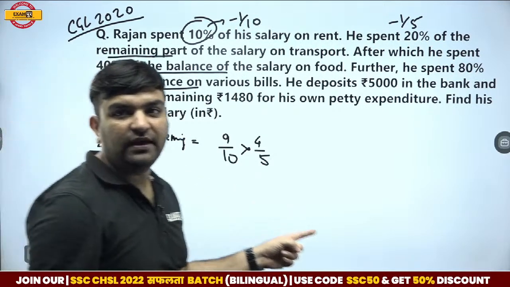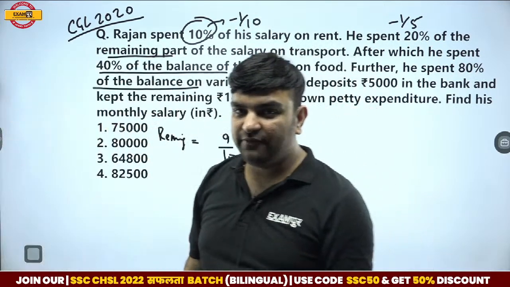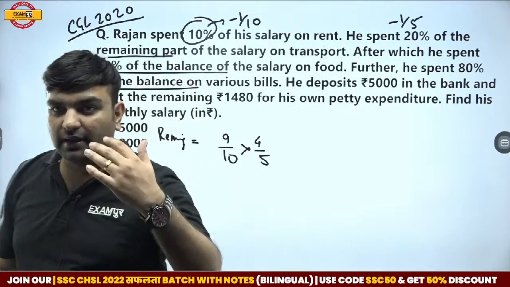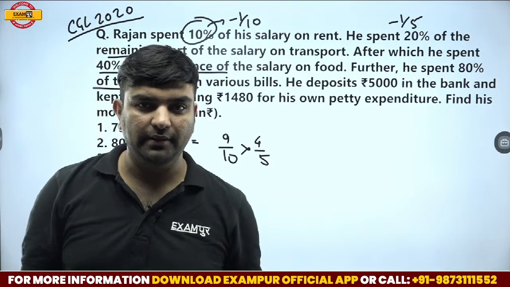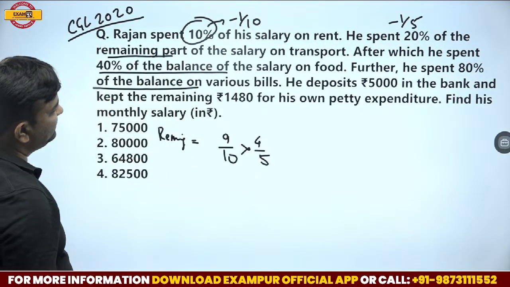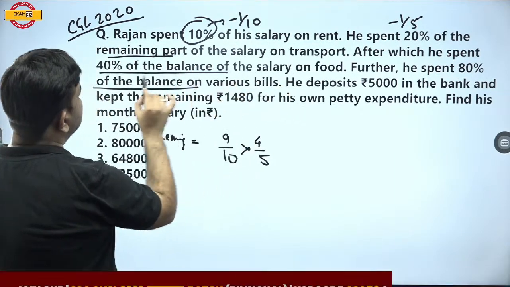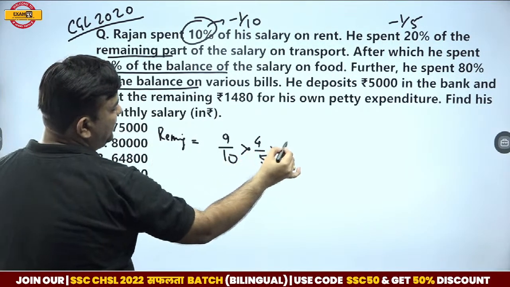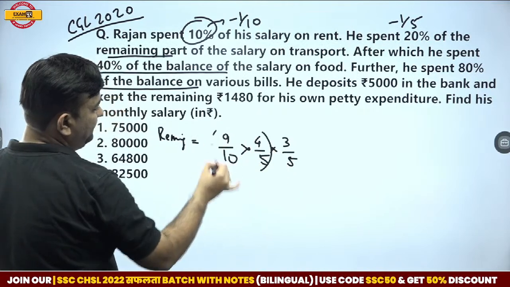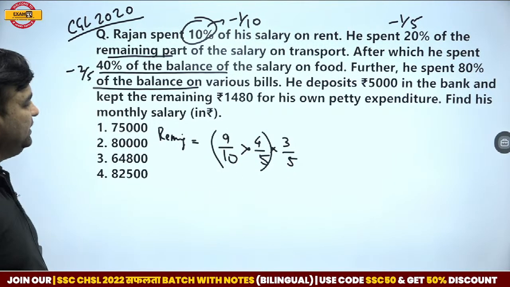This successive method we can only apply till everything is calculated over the remaining. Now, after which he spent 40%. 40% spending is 2 over 5, so 3 by 5 of the initial is remaining.